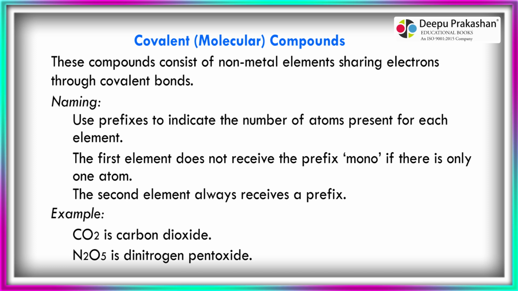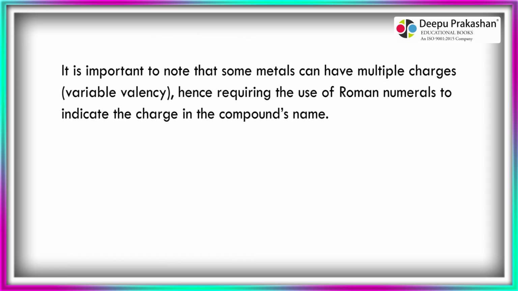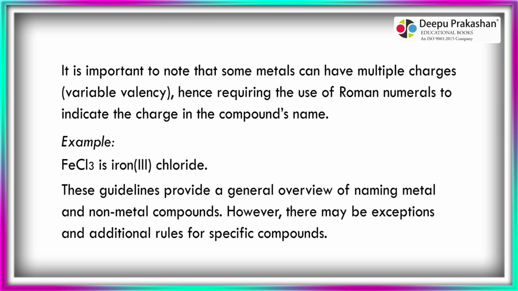N2O5 is dinitrogen pentoxide. It is important to note that some metals can have multiple charges, variable valency, hence requiring the use of Roman numerals to indicate the charge in the compound's name. Example. FeCl3 is iron(III) chloride.